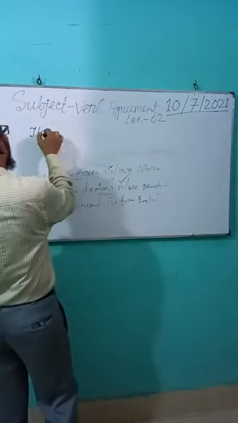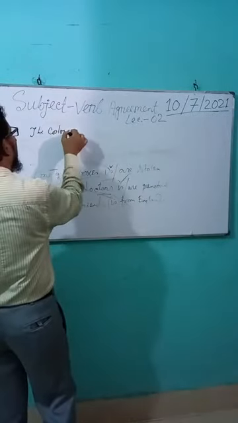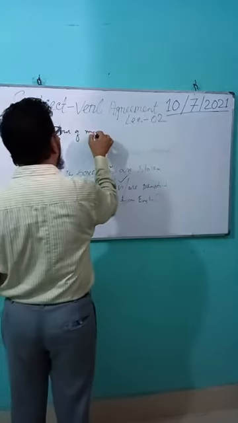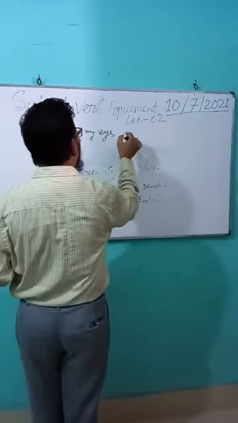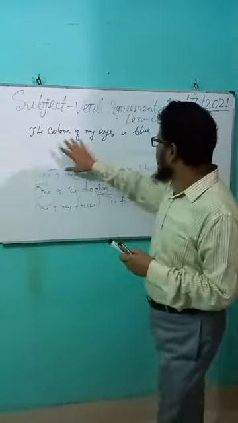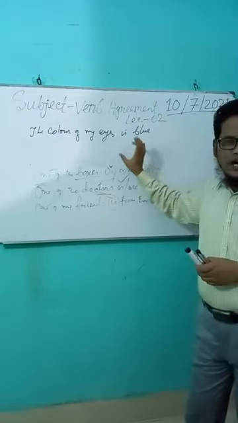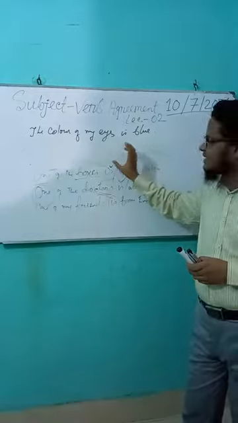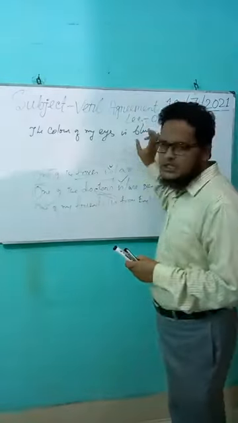The color of my eyes is blue. Have a look. The color of my eyes is blue or are blue. Which one will be correct? You can just say the color of my eyes is blue.